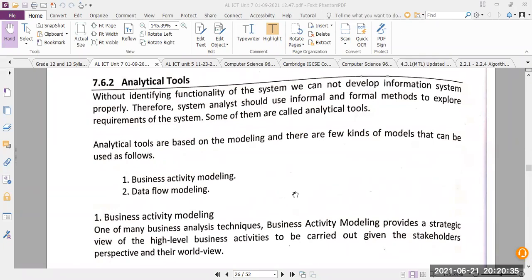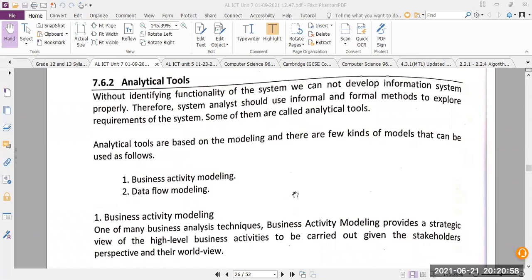We talked about these requirement gathering methods, like interviews, questionnaires, prototypes, document searching or document sample collection, and what is the final one? Observation. All of these are different methods that we use to gather the information.